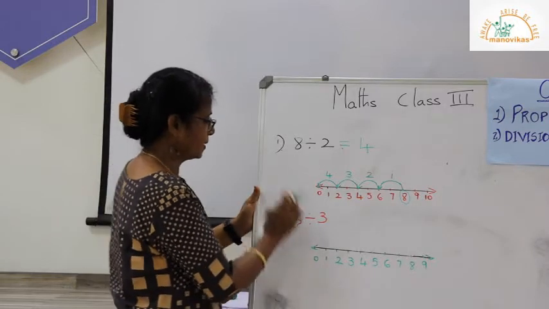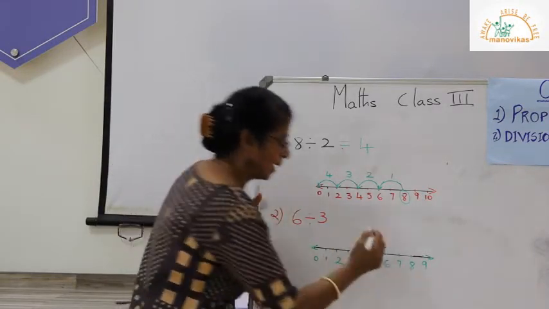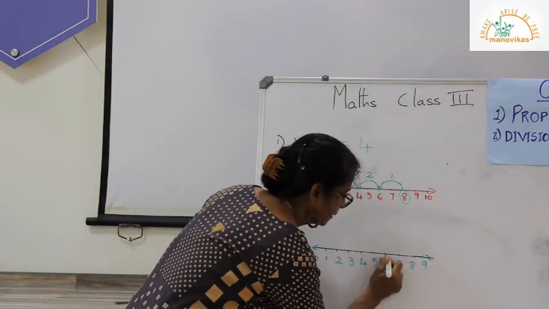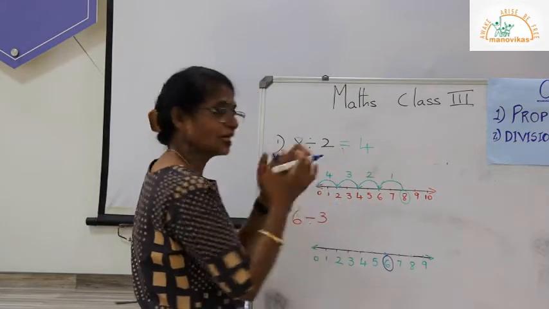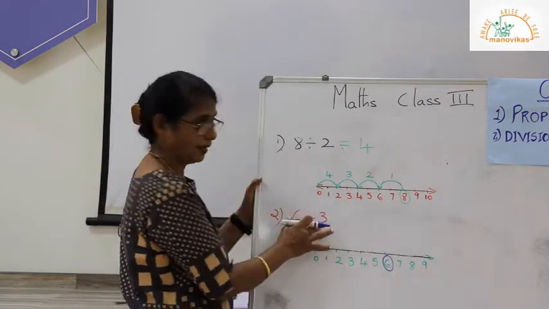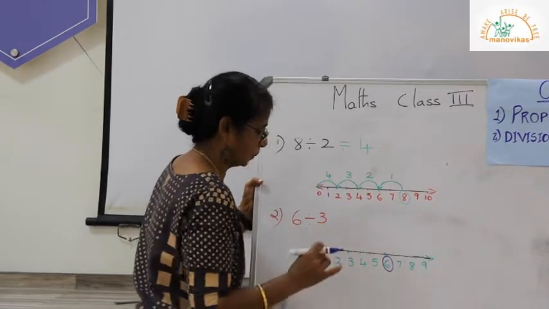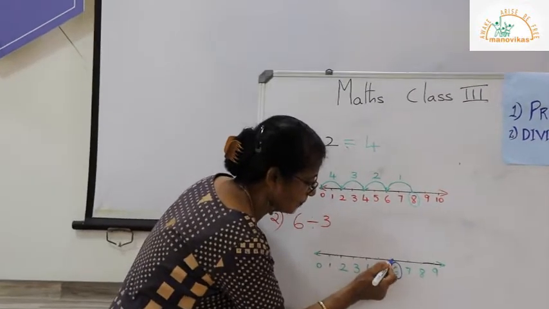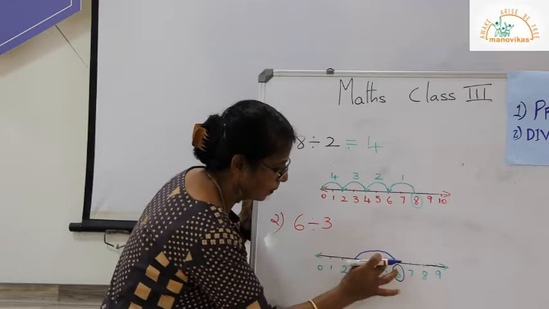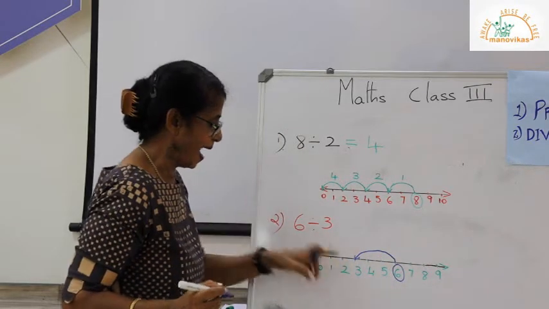Now, what is the dividend here? The number 6 is the dividend. So I go to number 6. This is my dividend. Now I have to count backwards. But how many steps backwards? 3 steps backward until I reach 0. So I will take 3 steps. 1, 2 and 3. Then I put an arrow.